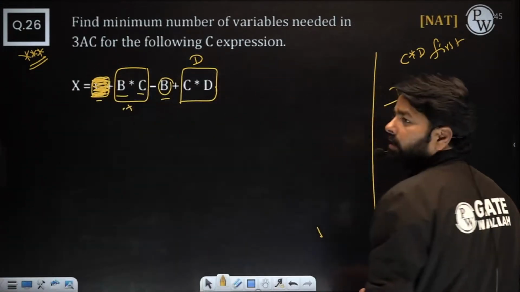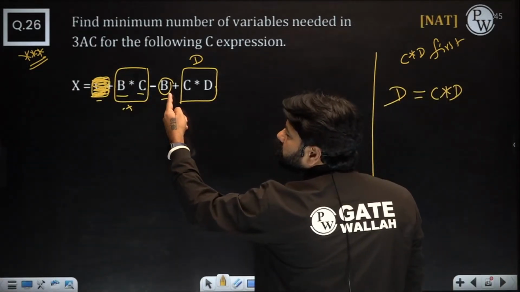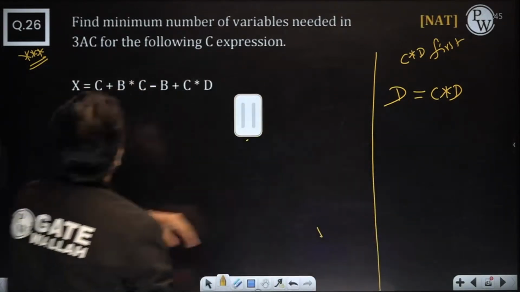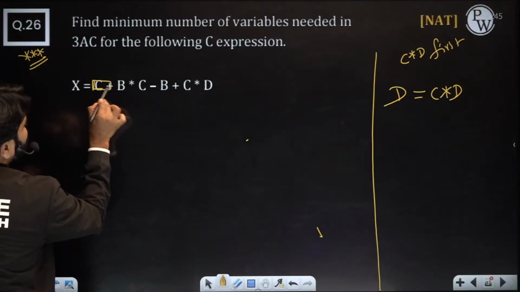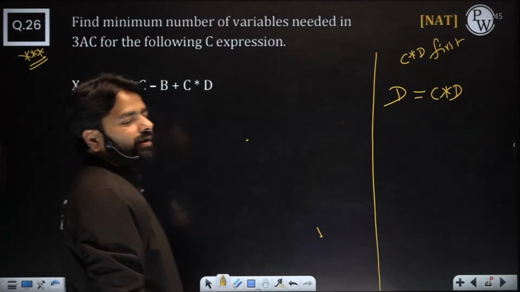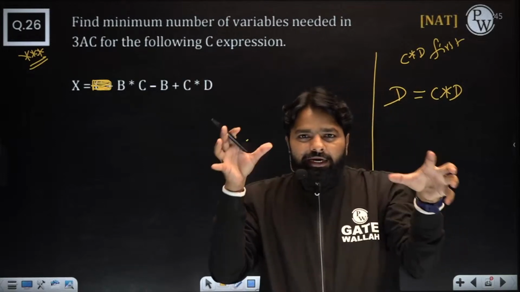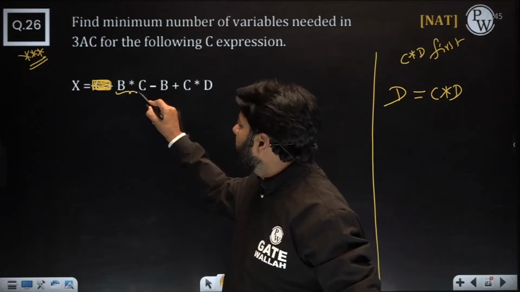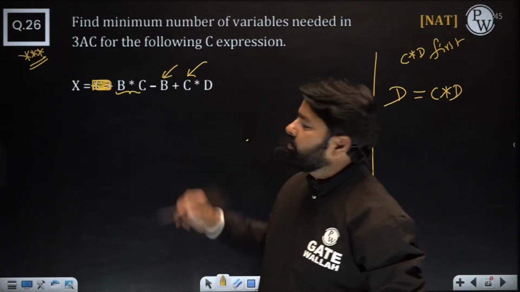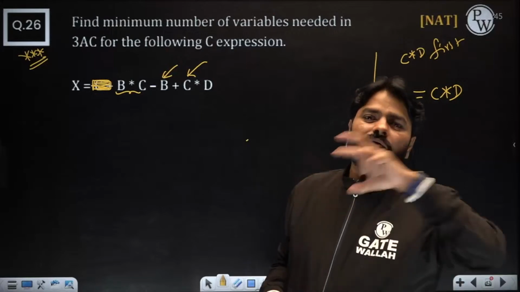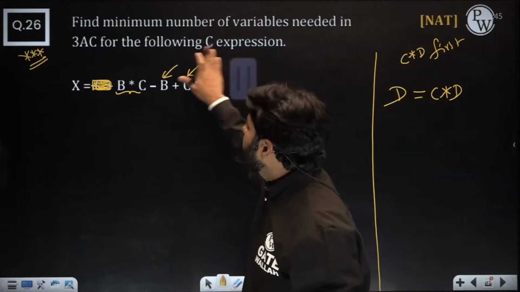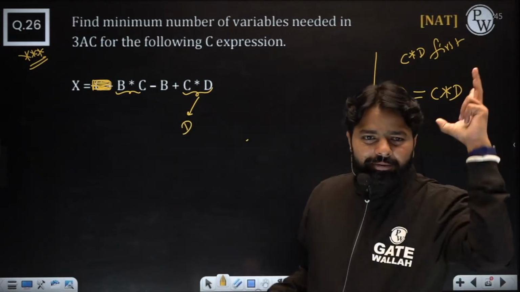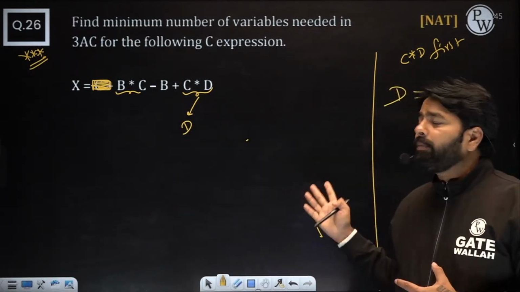Now see again, if I do B star C, in future still B is there, C is there. Now look at this expression, just slightly modified for those people who want the technique. Will the reordering technique help or not? If you do B star C first, B is needed in future, C is needed in future, you can't override B, you can't override C. But if I do C star D first, I can keep it in D because D is free. Everybody clear on this technique? Why is it so important?